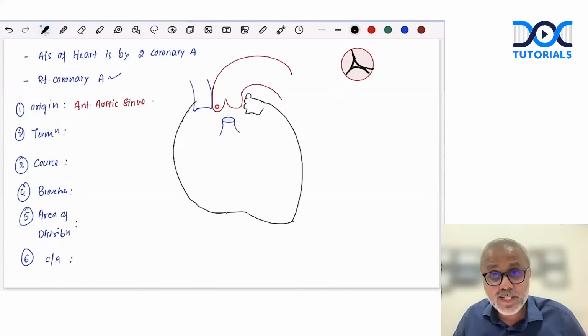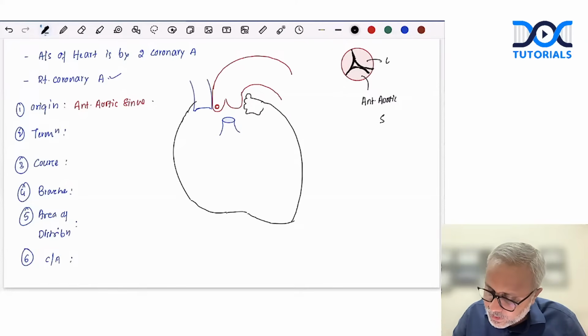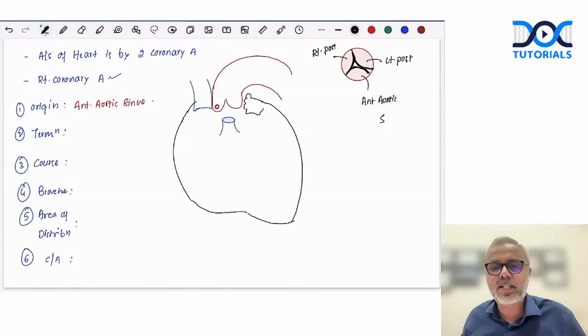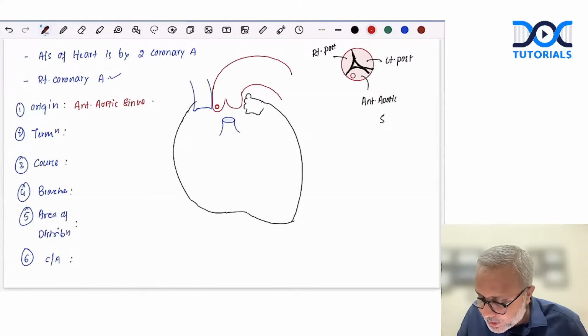The spaces between the wall of the aorta and these cusps are called the aortic sinuses. This is the anterior aortic sinus. This is the left posterior aortic sinus. This is the right posterior aortic sinus. Why do we need to know this? The right coronary artery takes its origin from here, the anterior aortic sinus.